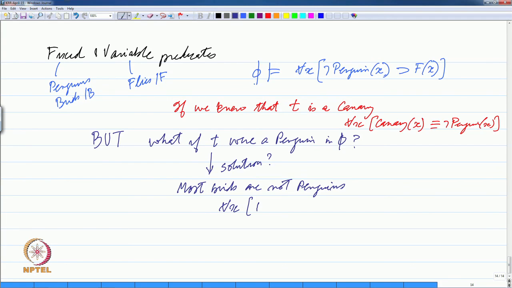How would we say that? We would say that by saying for all x, bird x and not, I will use p here, they are not abnormal with respect to being penguins, implies not penguin x.